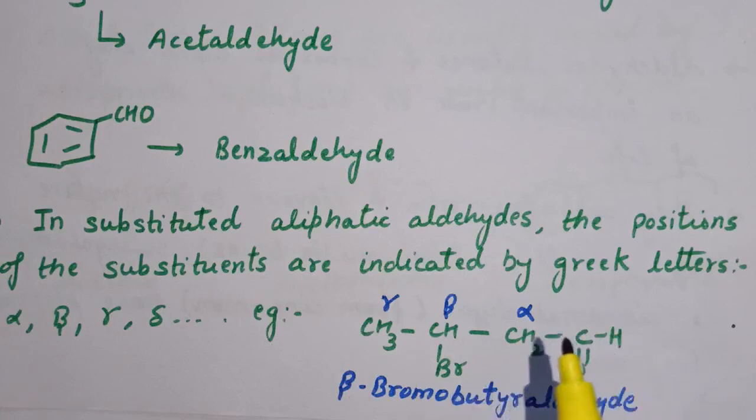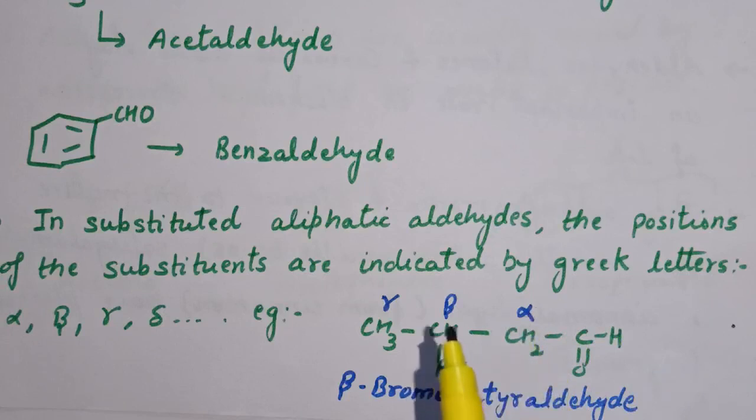Now the next carbon which is attached to this aldehyde functional group is named as alpha. Next carbon is beta, gamma and delta, and so on. The common name for this structure is, at beta position Br is there, so beta bromo butyraldehyde. This is the common name for this structure.